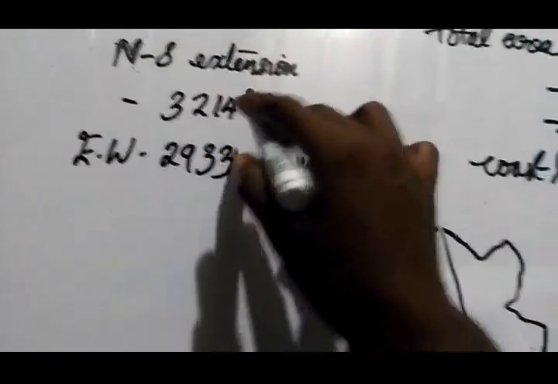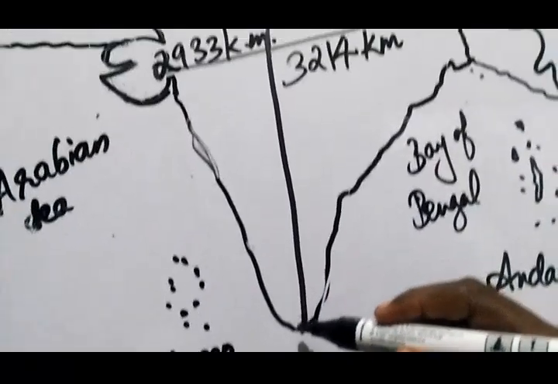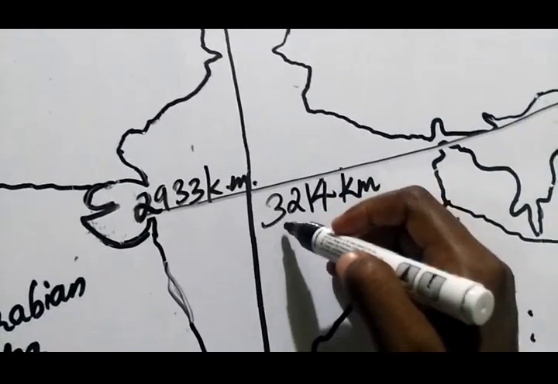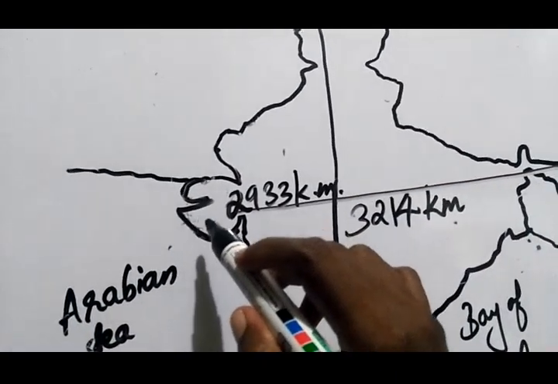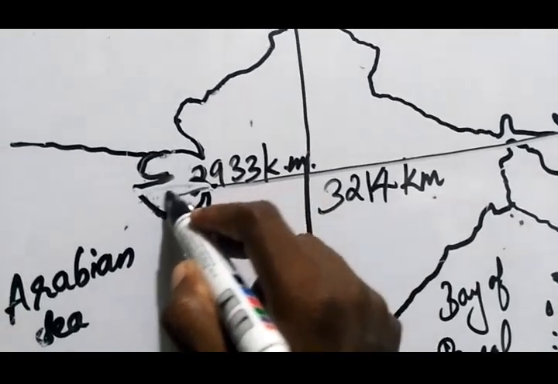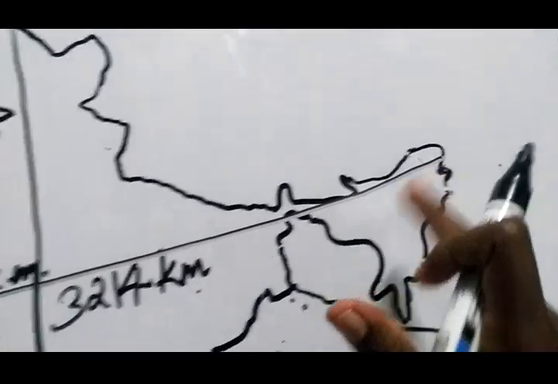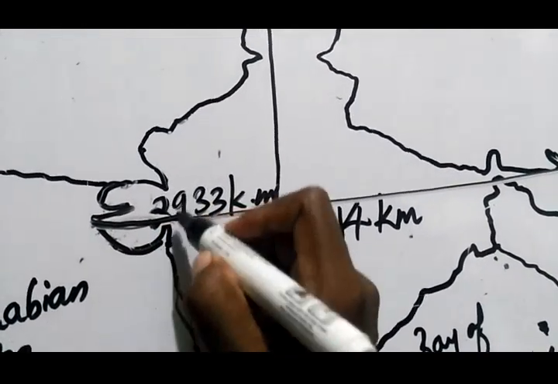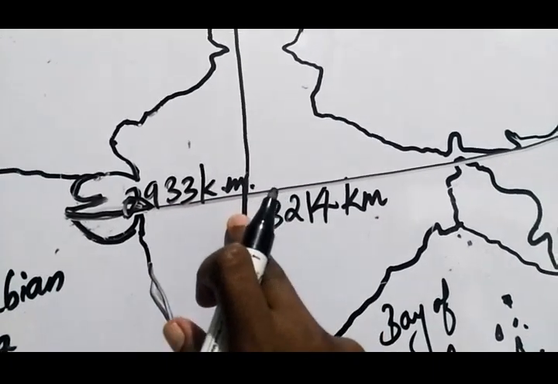And the north-south extension of our country, that is from Jammu Kashmir till Kanyakumari, it is 3,214 kilometer. And the east-west extension of our country, that is from the Kutch of Gujarat till Arunachal Pradesh, it is 2,933 kilometer.